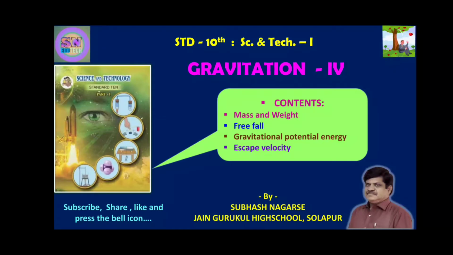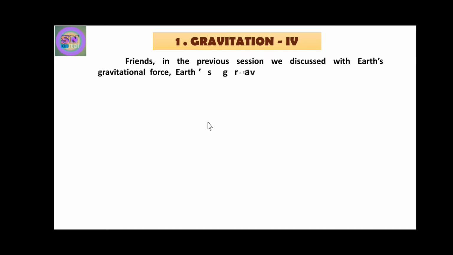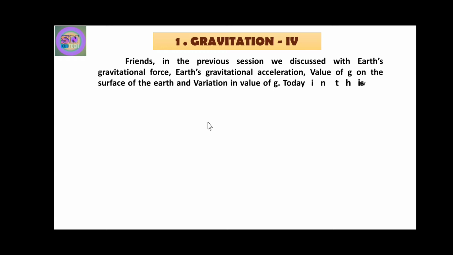The topic is Gravitation Part 4. Today we are going to discuss mass and weight, free fall, gravitational potential energy and escape velocity. Friends, in the previous session, Gravitation Part 3, we discussed Earth's gravitational force, Earth's gravitational acceleration, the value of g on the surface of the earth, and variation in the value of g.